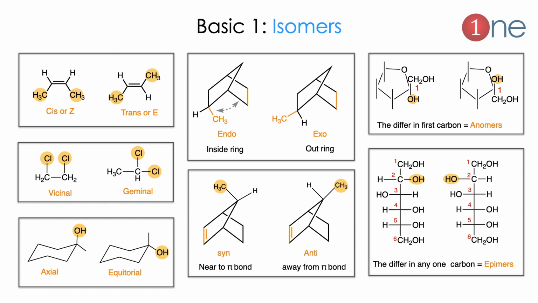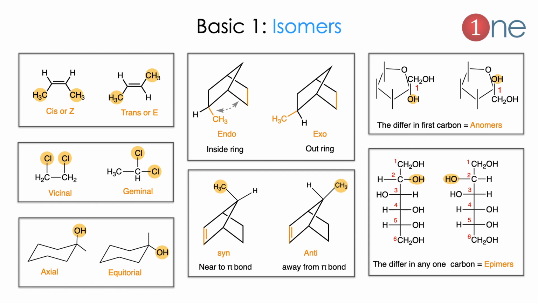Similarly, in bicyclic systems, another pair is syn and anti. Syn means the particular group is near to the double bond. Anti means the particular group is away from the double bond. It is like cis and trans but a little bit different due to the bicyclic compound.